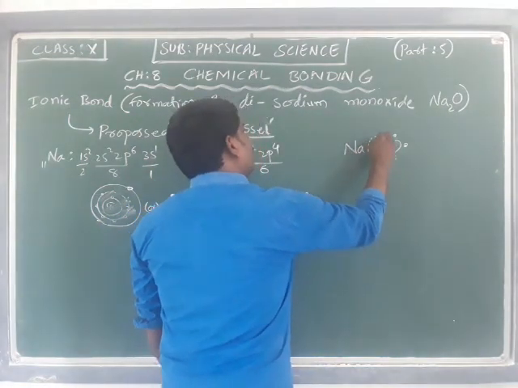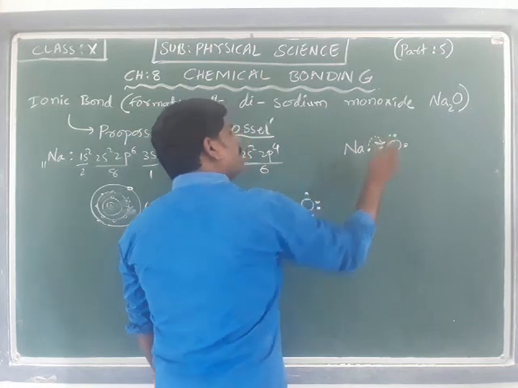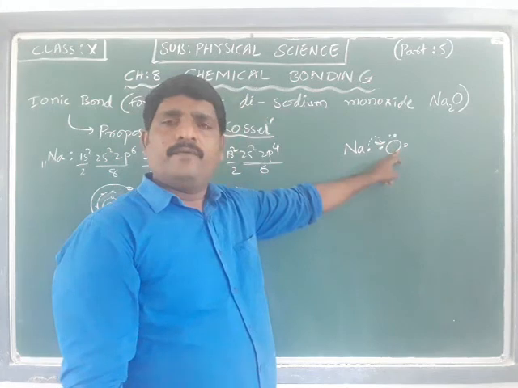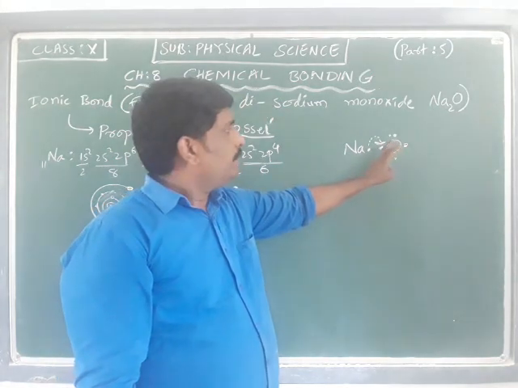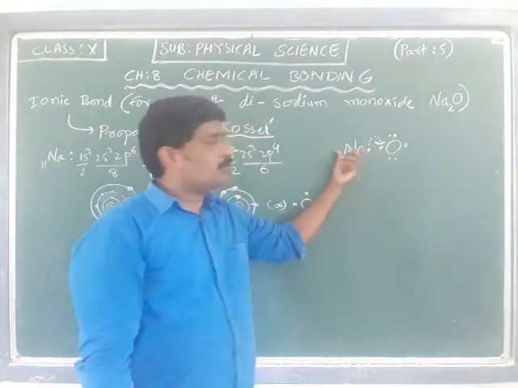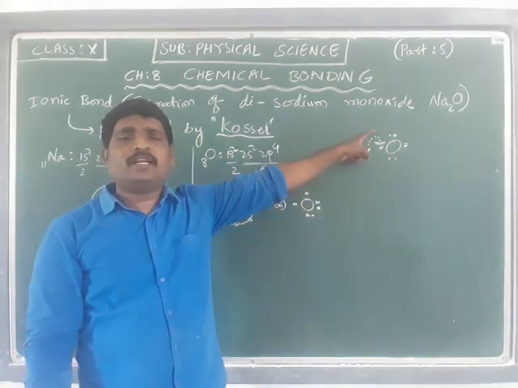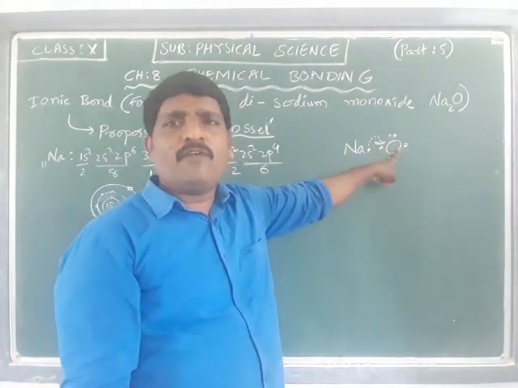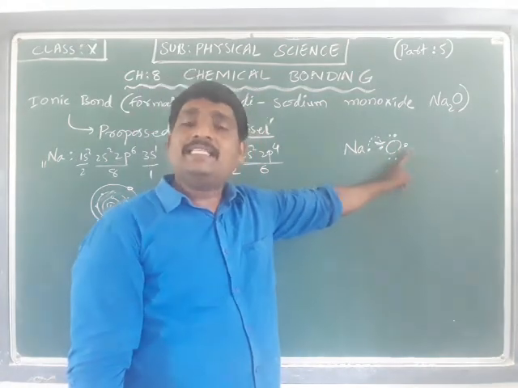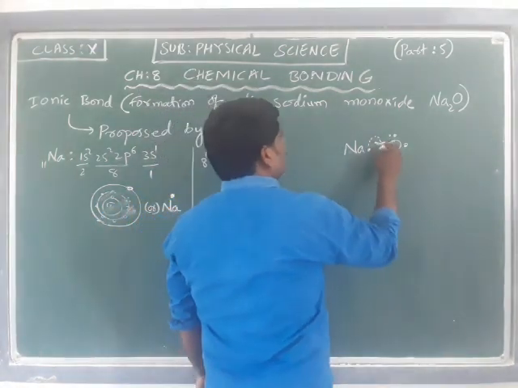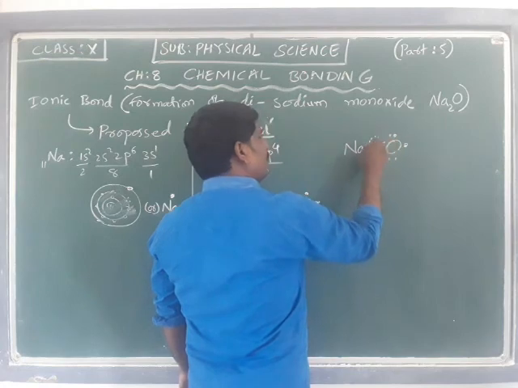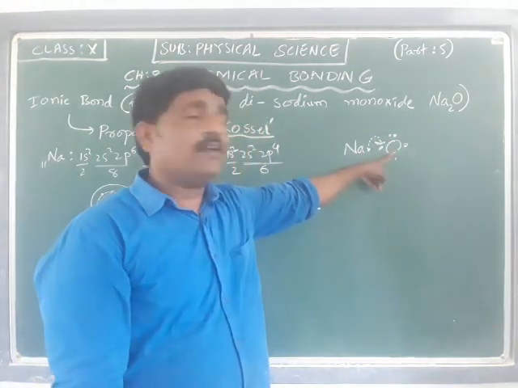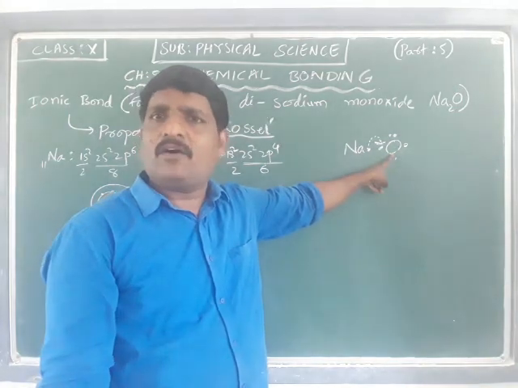The sodium is going to transfer one electron to this oxygen. Even after transferring one electron, one more electron is required for the outermost shell of oxygen to maintain the octet.